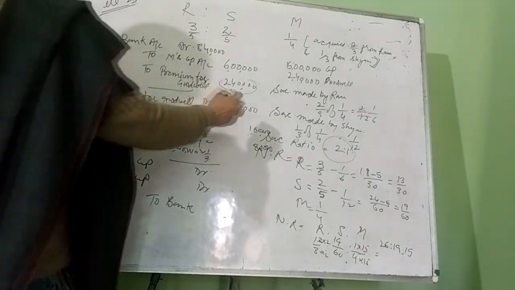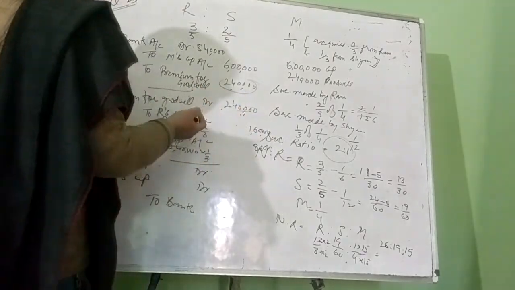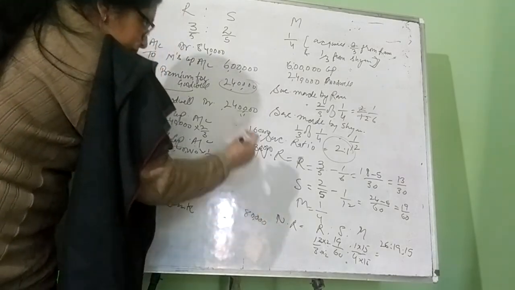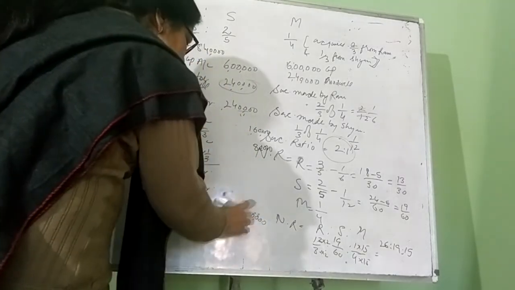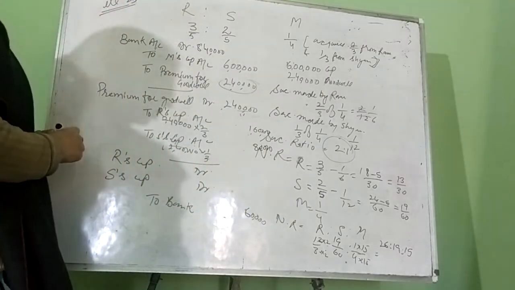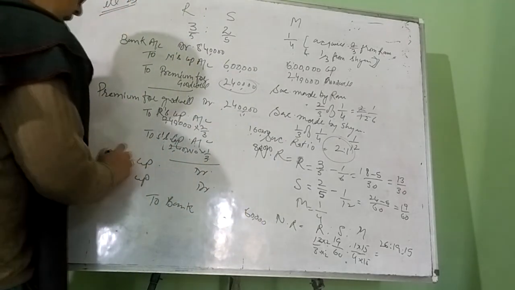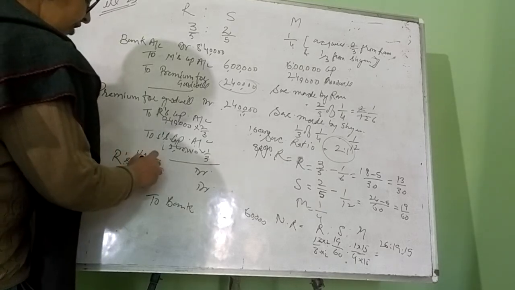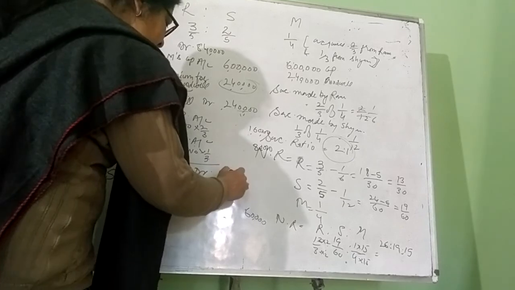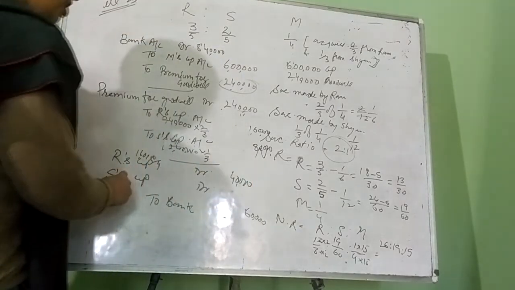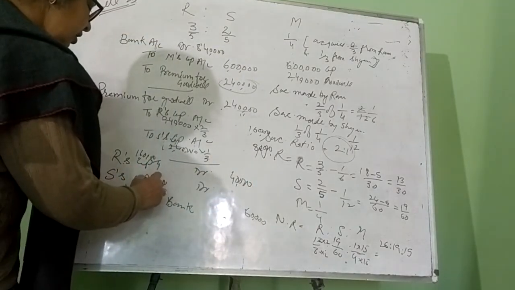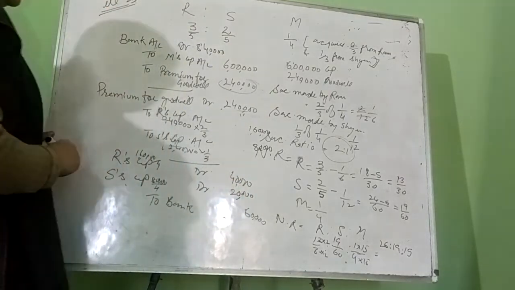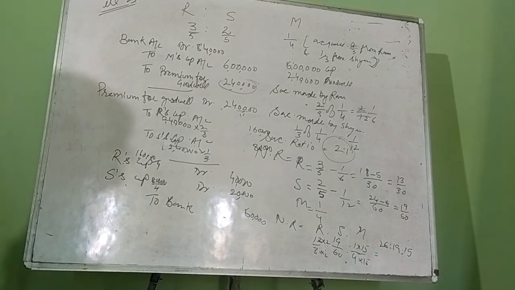Now out of 2,40,000, we have to make it 1/4, that is 60,000 total. How much Ram is withdrawing? 1,60,000 divided by 4, that is 40,000. And how much Shyam is withdrawing? 80,000 divided by 4, that is 20,000. Total 60,000 they have withdrawn.